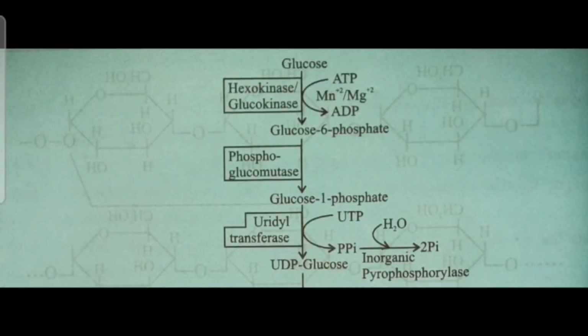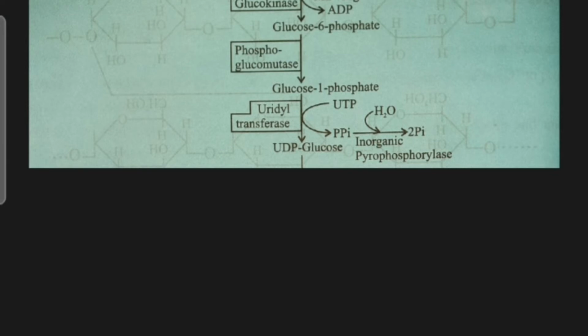In the very first step, glucose is phosphorylated to glucose 6 phosphate using an ATP molecule, with Mn2+ and Mg2+ as cofactors, and with the help of hexokinase or glucokinase. It is step number 1, and now step number 2. Here the glucose 6 phosphate is converted to glucose 1 phosphate by the phosphoglucomutase enzyme, and finally glucose 1 phosphate is produced.